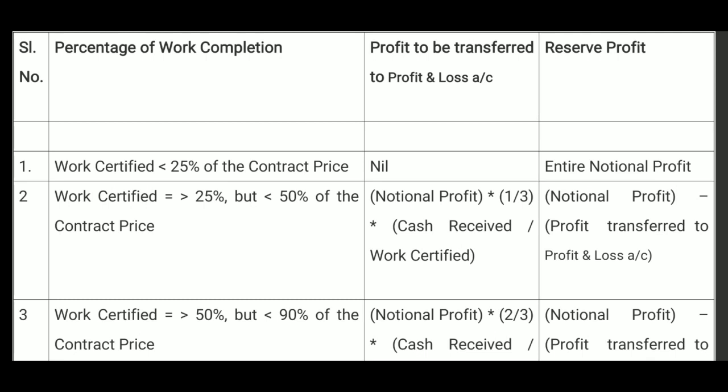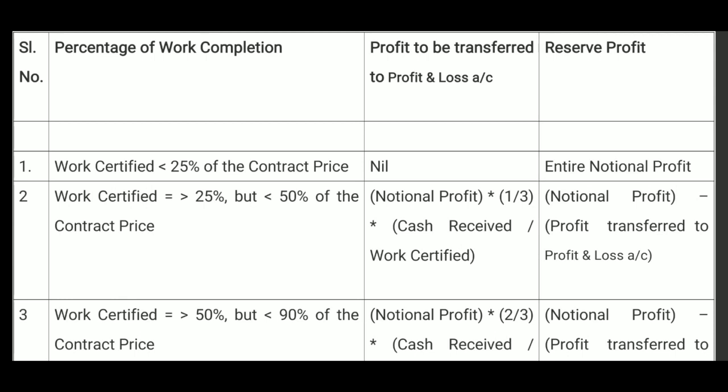The reasonable amount which should be transferred to profit and loss account, formula is given here. In the last column, fourth column, reserve profit. Reserve profit in all cases will be notional profit minus profit which is computed in the third column. That will give us reserve profit, which is transferred to work in progress.